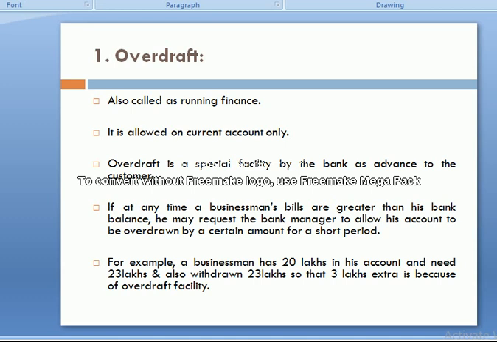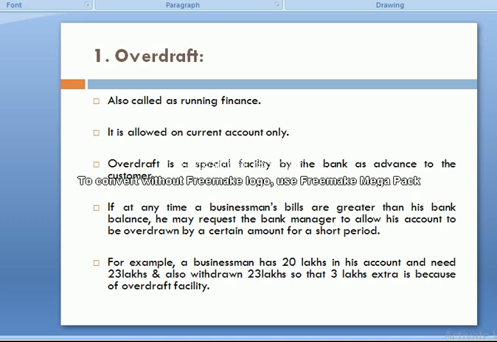Overdraft is also called an emergency loan. In many cases, there are additional fees for using overdraft protection that reduce the amount available to cover your check amount, such as an insufficient funds fee per check or withdrawal. So it is allowed only and only, keep in mind, for the current account holder. They can use this facility.